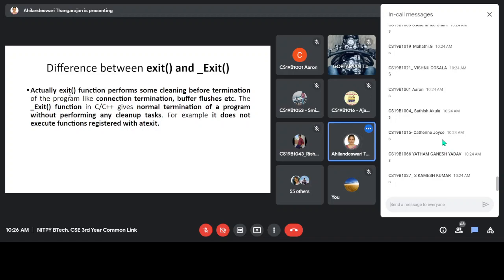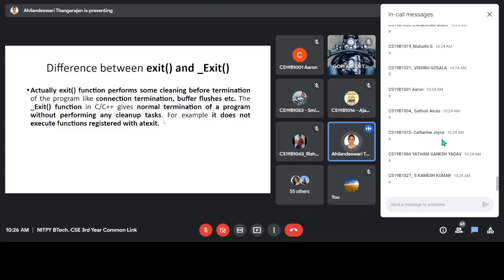So here the exit function performs the cleanup operation before terminating the program. The cleanup operations include connection termination, buffer flushes, etc. Whereas the underscore exit function won't perform any cleanup task. It is a normal termination, but without performing these tasks, it will return the control to the kernel. It means that it does not execute the functions registered at exit.